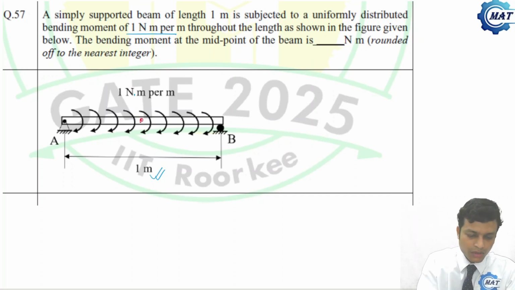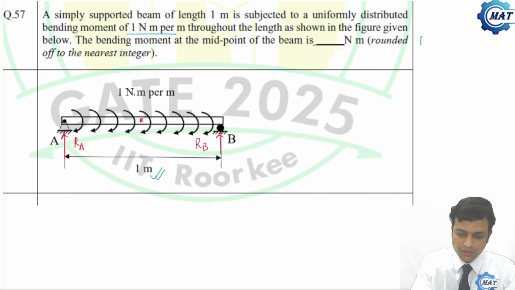So what to do? Let us find the reaction forces Ra and Rb. From the equations of equilibrium, Ra plus Rb is 0, there is no force. Now let us take a moment about A, that is summation of all moments about A is 0. What we will get?